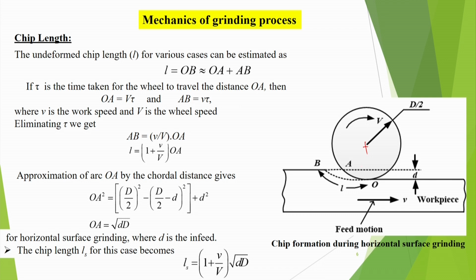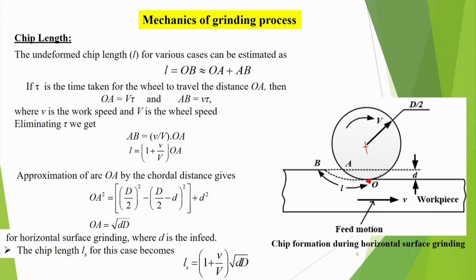Now, suppose you have given the depth of this one, and this point is O, and it is digging like this. Naturally, this point O is the point of contact here, that means from the surface.